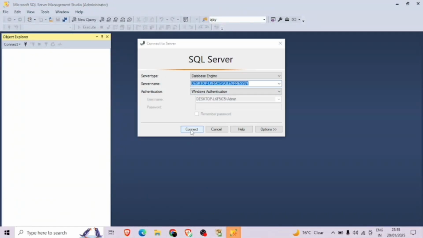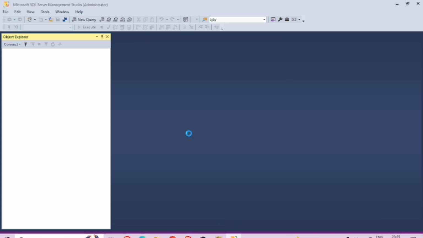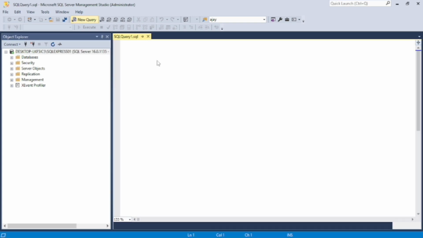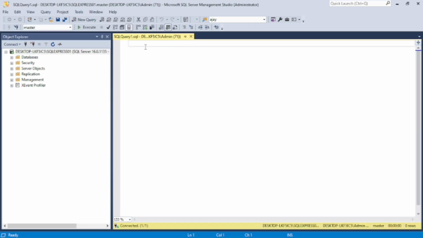Here you can connect to the database. Connected. Now click on that to write queries in SQL Server. Here you can write all the queries for the database in SSMS, SQL Server Management Studio.